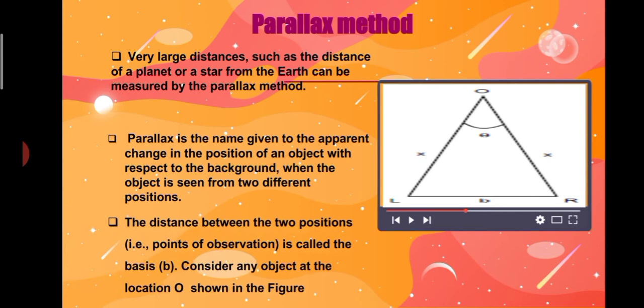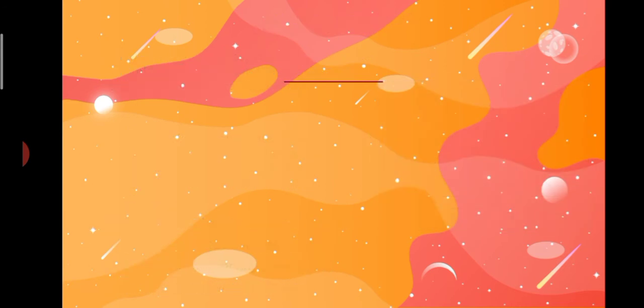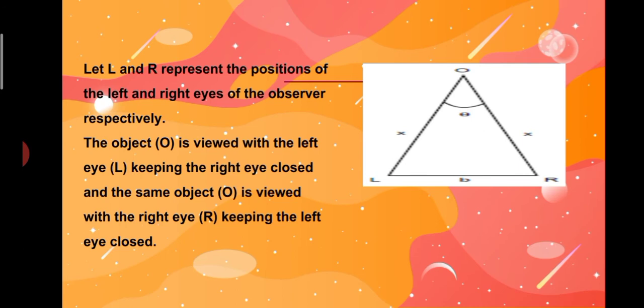Consider any object at the location O as shown in the figure. Let L and R represent the positions of the left and right eyes of the observer respectively. The object O is viewed with the left eye L, keeping the right eye closed, and the same object O is viewed with the right eye, keeping the left eye closed.